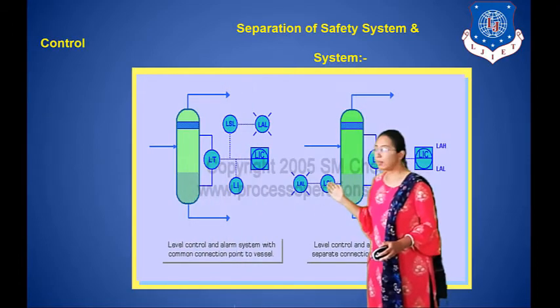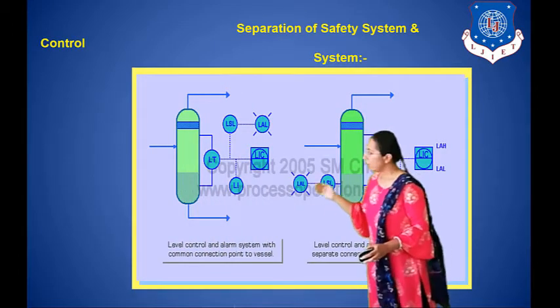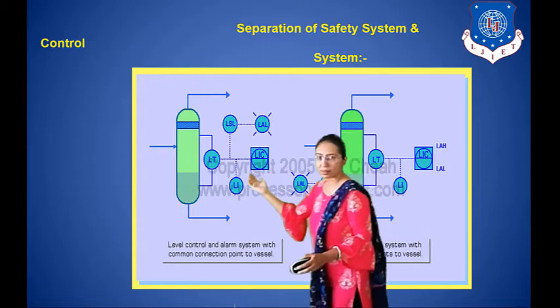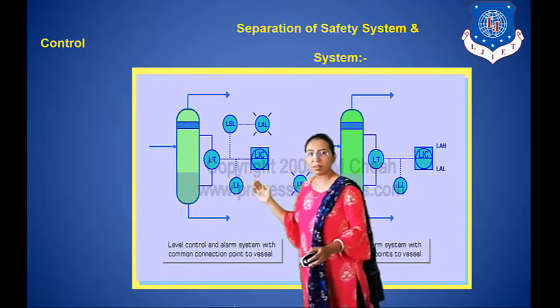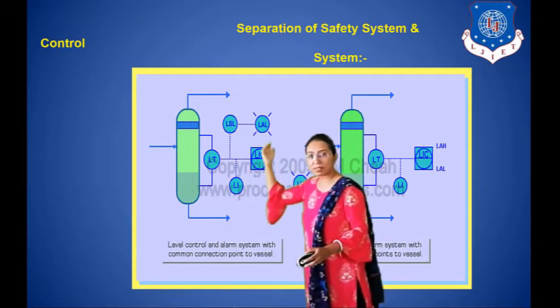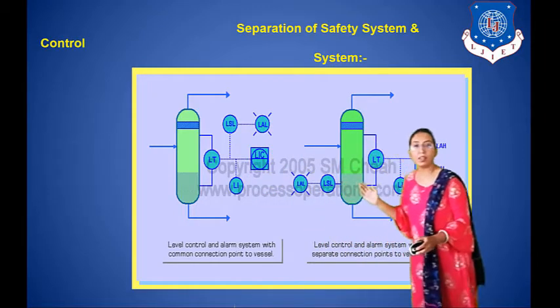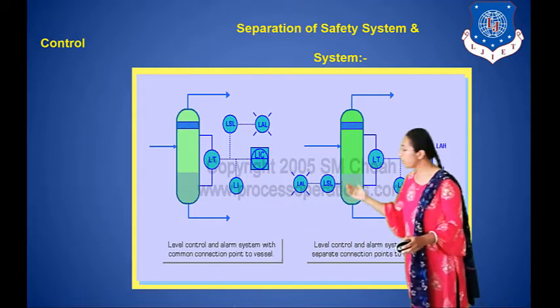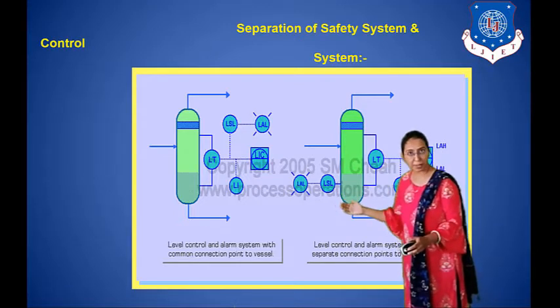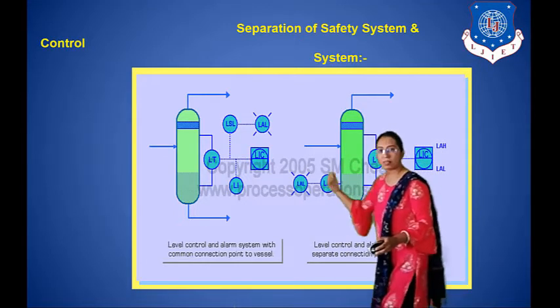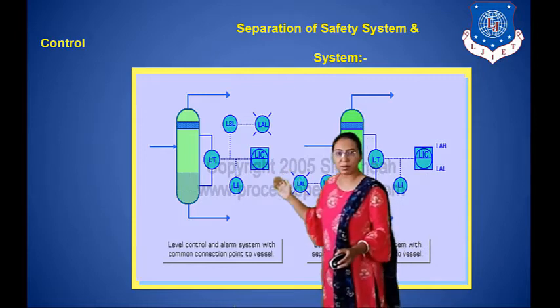Here we are taking one example. You can see the first figure. In the first figure, control system and safety system are combined, and in the second figure, control system and safety system are separated. So first I discuss figure 1.